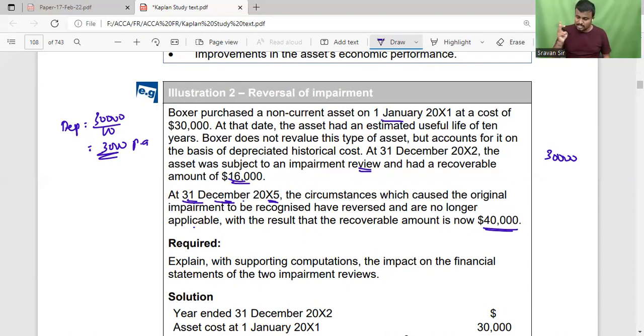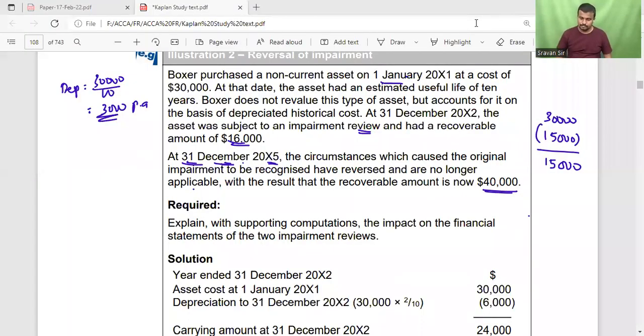X1, X2, X3, X4, X5, 5 years. 5 into 3,000 is 15,000. So the book value of the asset, if impairment had not happened, is 15,000.